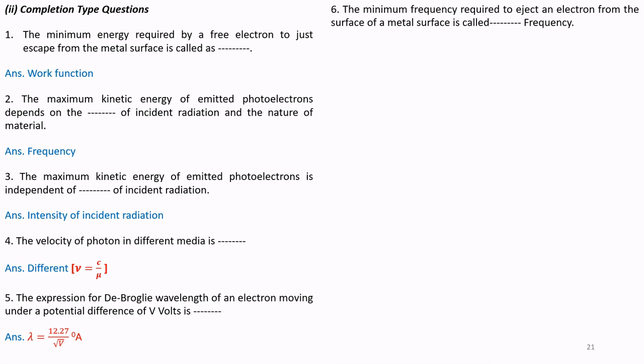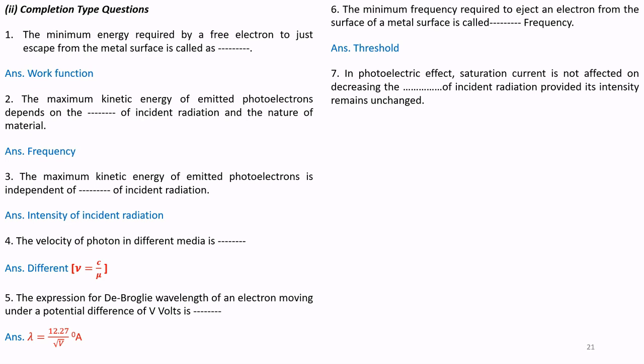The next question. The minimum frequency required to eject an electron from the metal surface is called threshold frequency. So threshold frequency is the minimum frequency required to eject an electron from the surface of the metal.